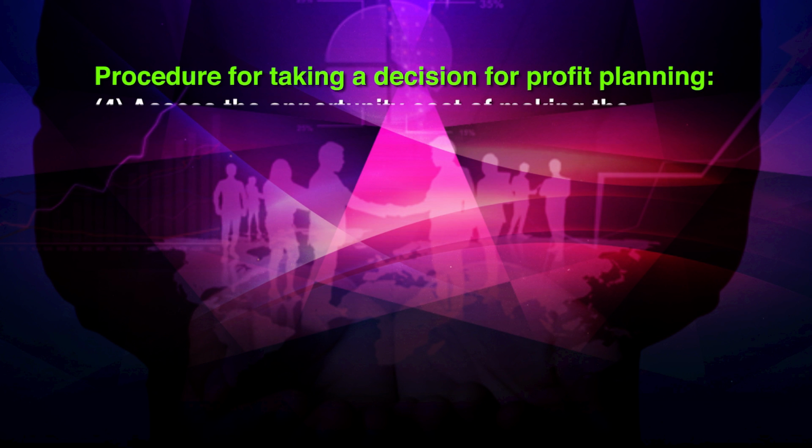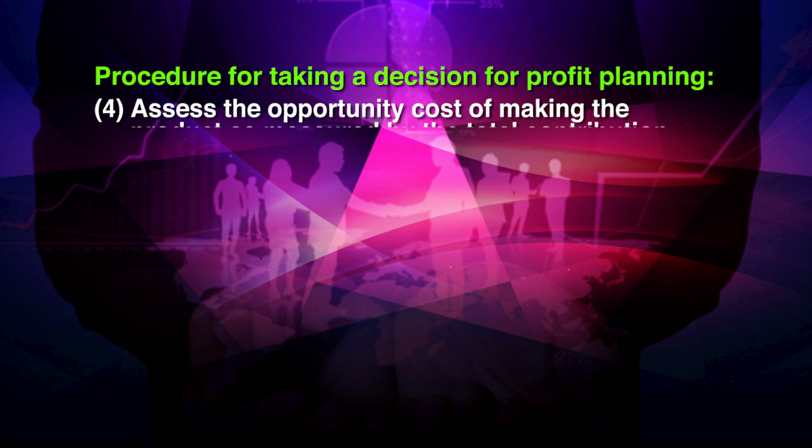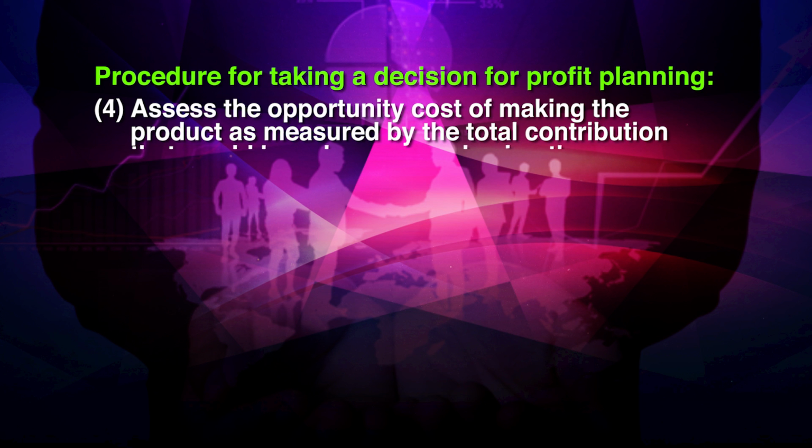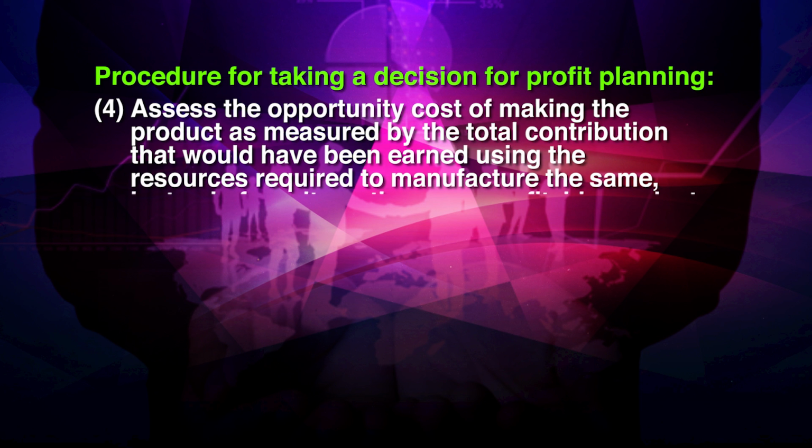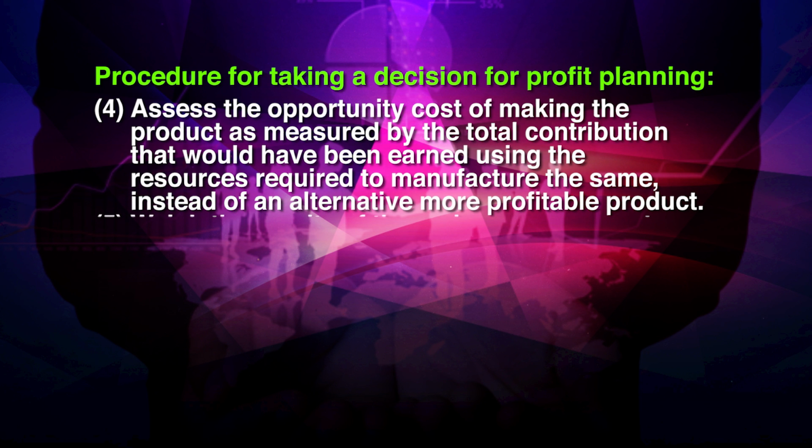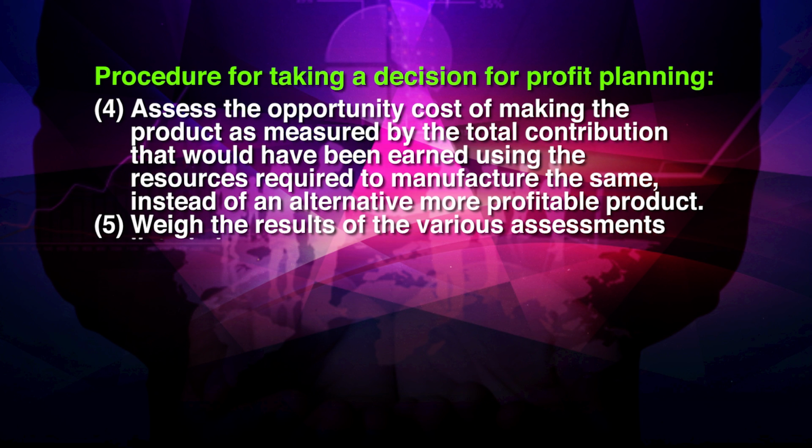Number 4, assess the opportunity cost of making the product as measured by the total contribution that would have been earned using the resources required to manufacture the same instead of an alternative more profitable product. Number 5, weigh the results of the various assessments listed above. A thorough analysis as outlined above will ensure that all the capacity, capability, differential cost and opportunity cost factors will have been taken fully into consideration before the decision is made.